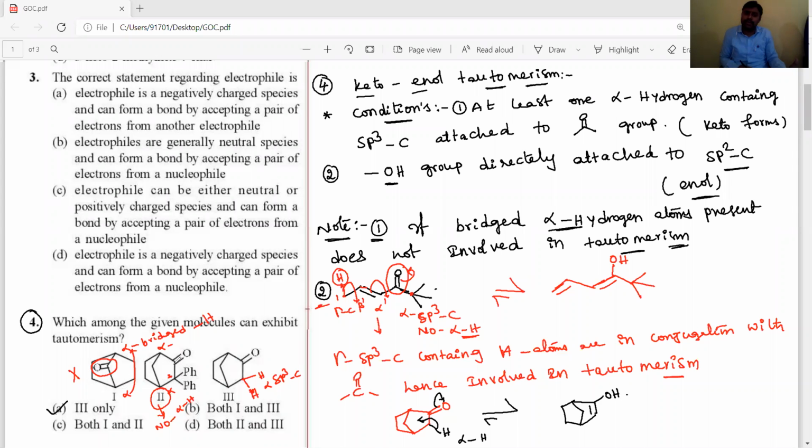The same way in the second compound, one side a bridged carbon is there, another side a normal sp3 carbon is there, but no alpha hydrogens because two phenyl rings are attached. So alpha hydrogens are absent. But in the third one, two alpha hydrogens are present. It is bridged, but it does not participate. It is a normal sp3 carbon having two alpha hydrogens, it is involved in tautomerism. That's why the correct answer is the third compound, present in the first option. Okay, students, and let's go to the next question.